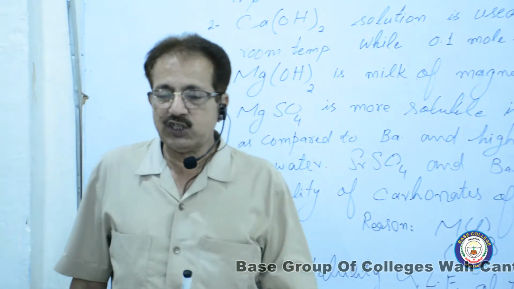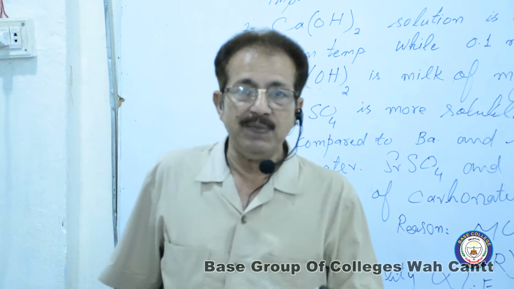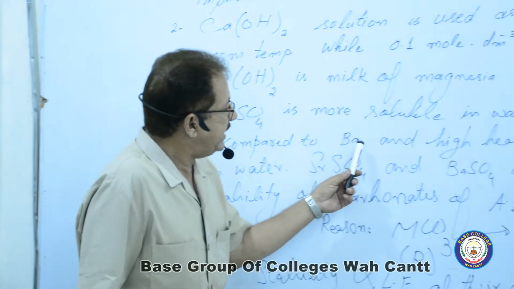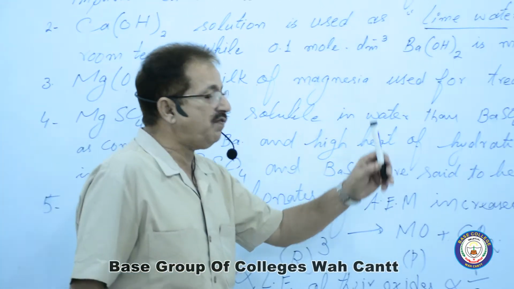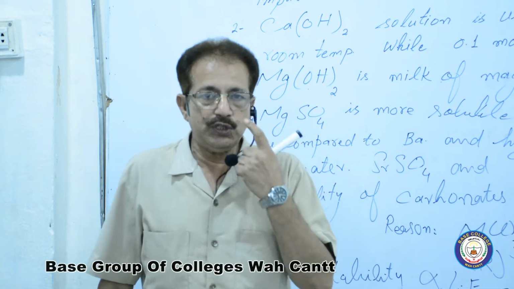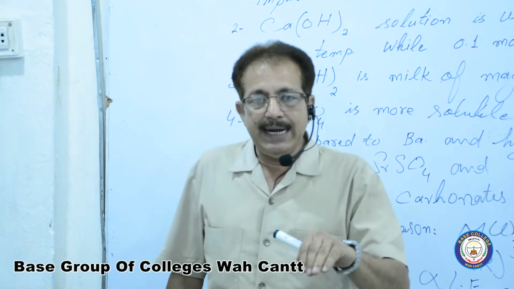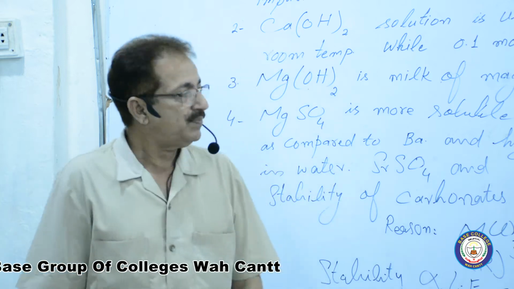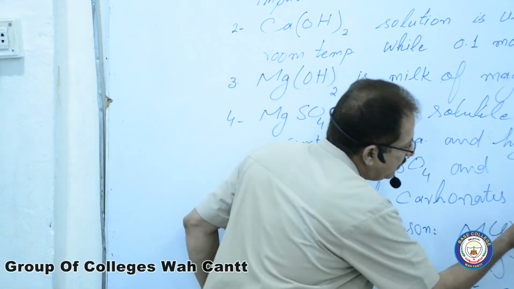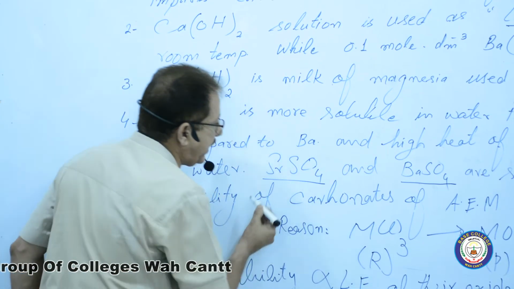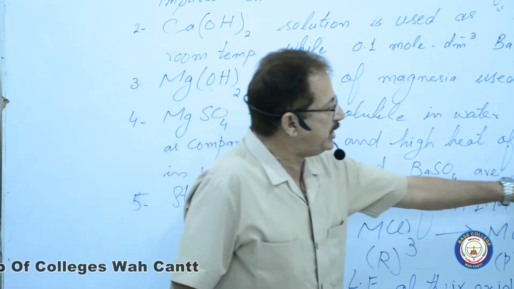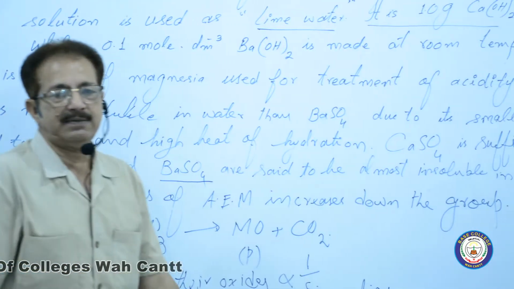Of which ion the size is smaller? That is magnesium. Barium is bigger in size as compared to the magnesium. And high heat of hydration. High heat of hydration means the number of water molecules surround these ions and heat is given out. That is named as heat of hydration. We have already discussed. Strontium sulfate. You have to remember these two compounds for MCQs. Strontium sulfate and barium sulfate are said to be almost insoluble in water.